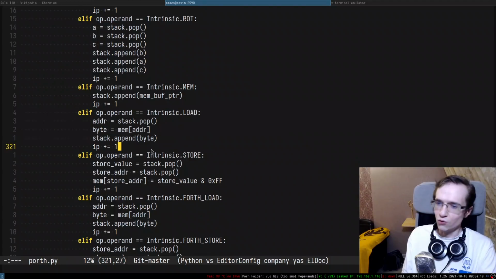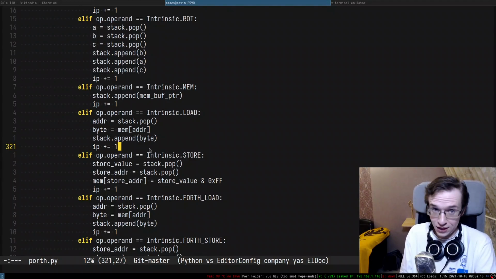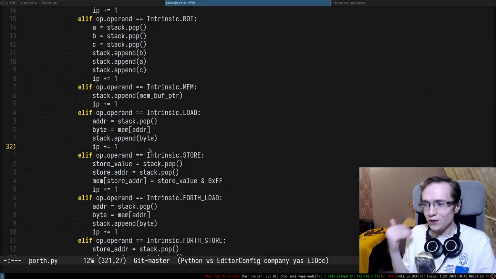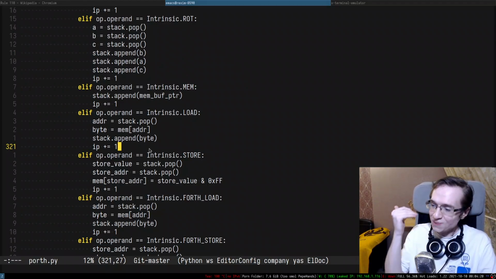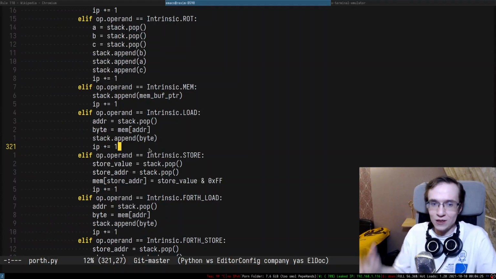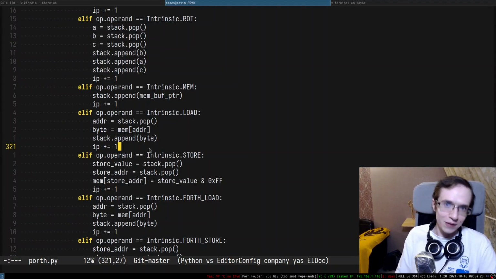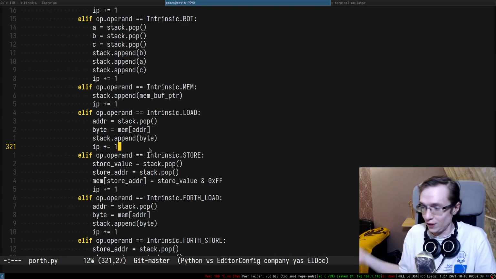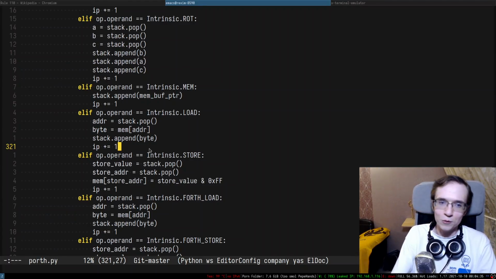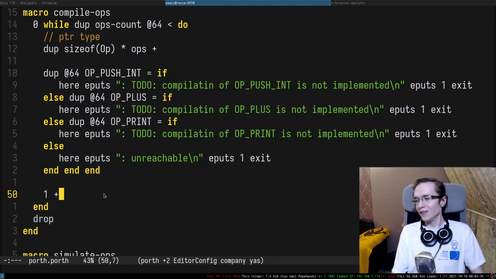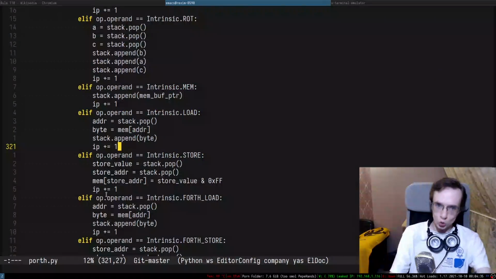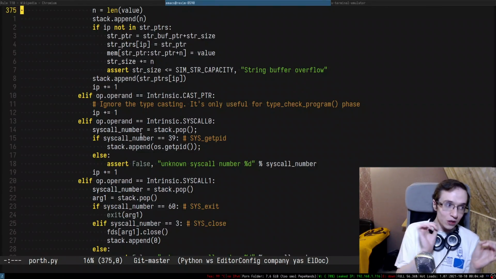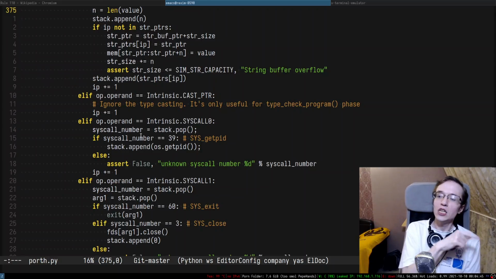So I intentionally used this kind of stuff. I intentionally tried to avoid any hash tables, because if I used a hash table, I would have to implement it in a language. Right. So when you're implementing a language in itself, you always pay for the convenience. If you want something convenient like a dictionary, you will have to implement a dictionary from scratch. If you can get away without a dictionary, you don't have to implement it, right? So makes sense. And that's precisely why I did it like that. So I tried to keep the code of the Python implementation as dumb as possible, because I knew that I'm going to be re-implementing it in a dumb language.